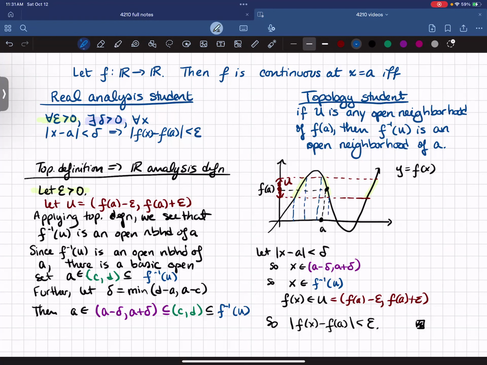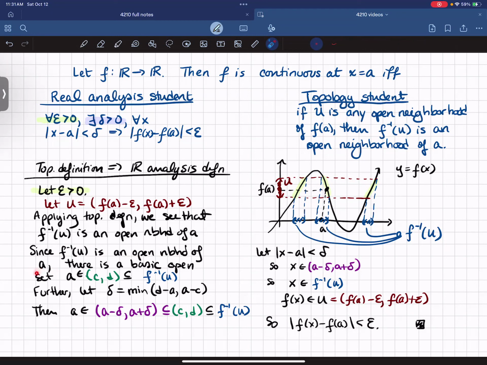My vertical lines are not always as vertical as one might hope. Okay? And so the inverse image of U in this particular example consists of these three open intervals. So this is my f inverse of U in this example. And if I assume that f is continuous by the topological definition, then f inverse of U is open. F inverse of U is open, and it contains A, so it's an open neighborhood of A.